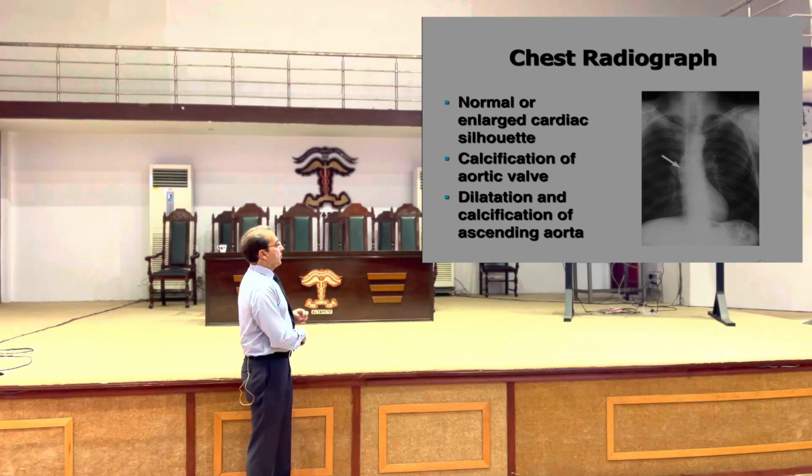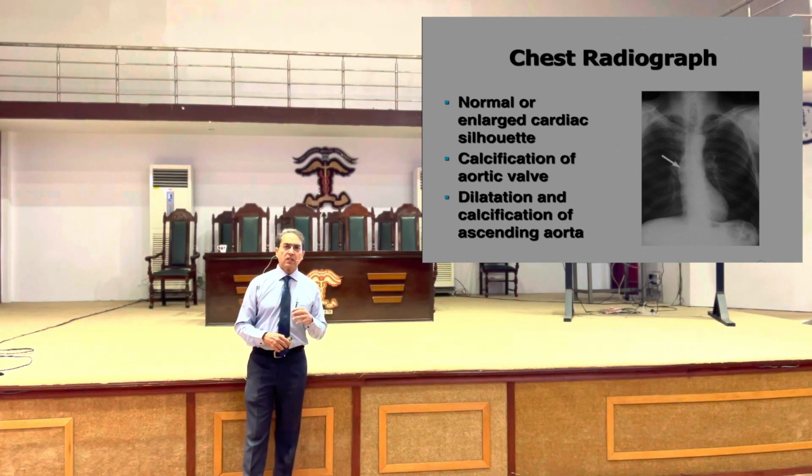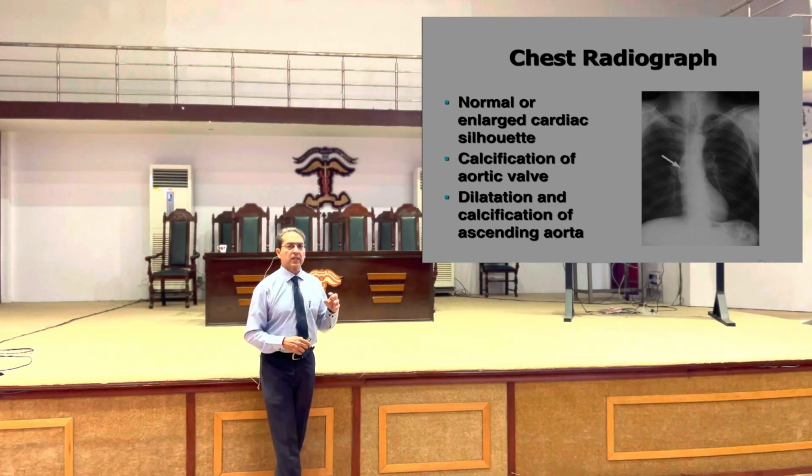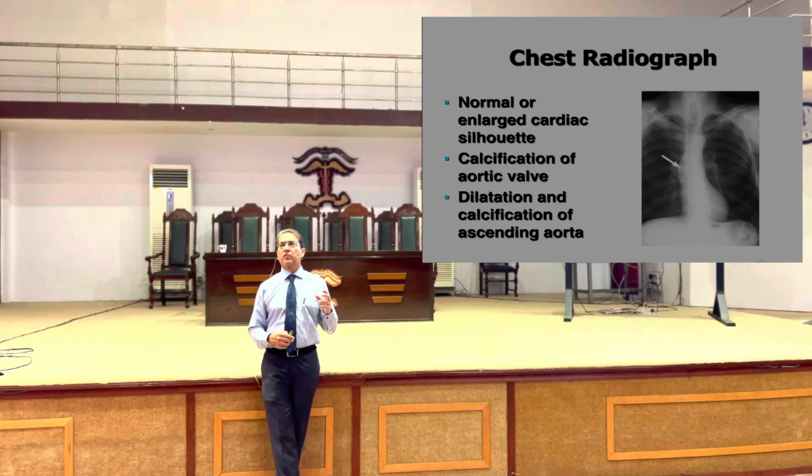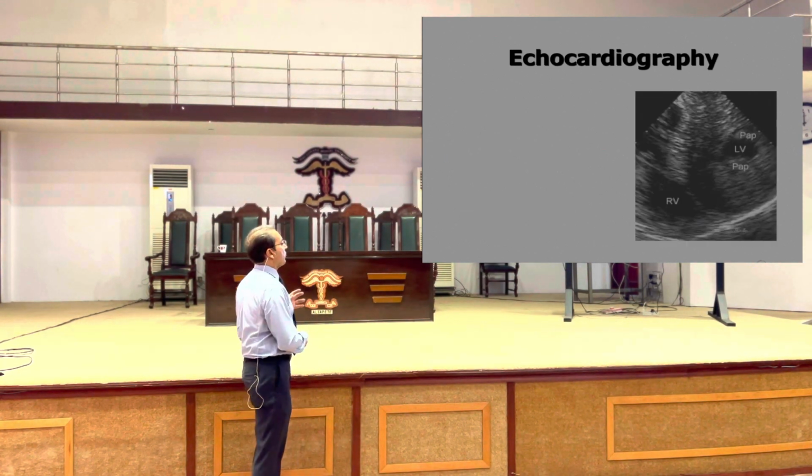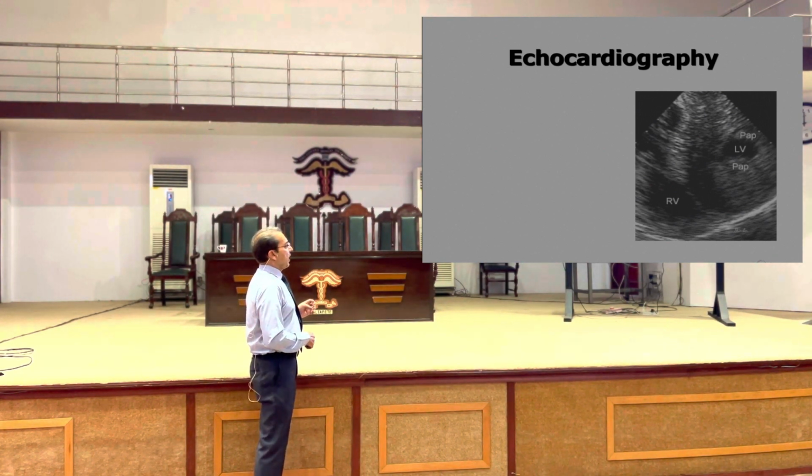There is calcification of the aortic valve which may be visible, and there may be dilatation and calcification of the ascending aorta. So this is what we may see on chest X-ray. Again, these are very non-specific findings which do not tell you about the presence of an underlying aortic stenosis with certainty. So this is just a supportive investigation. Now this is the best investigation we have.